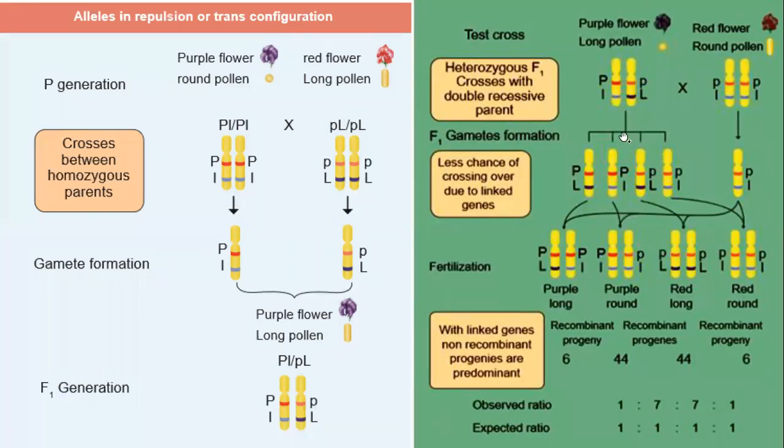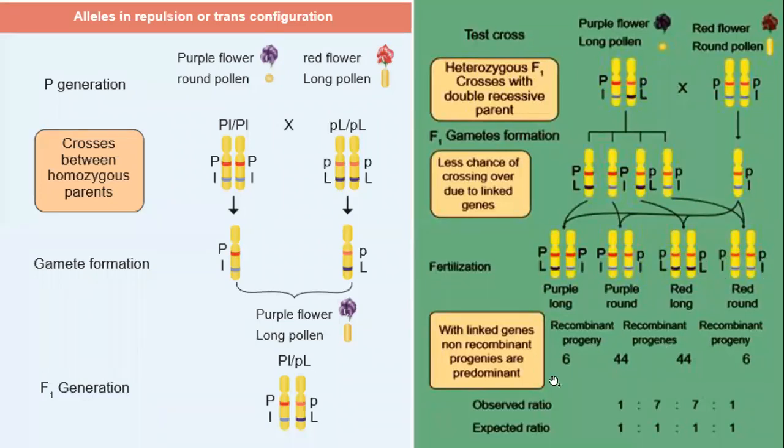First one is capital P capital L, second capital P small l, small p capital L, and then small p small l. Here we are getting only one gamete. So from this we combine like this: capital P capital L with small p small l; capital P small l with small p small l; small p capital L with small p small l; and the last one, small p small l with small p small l.